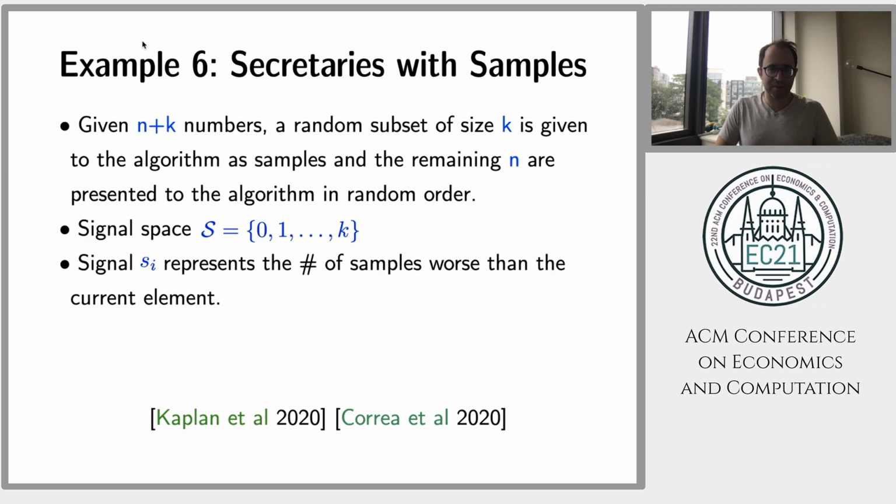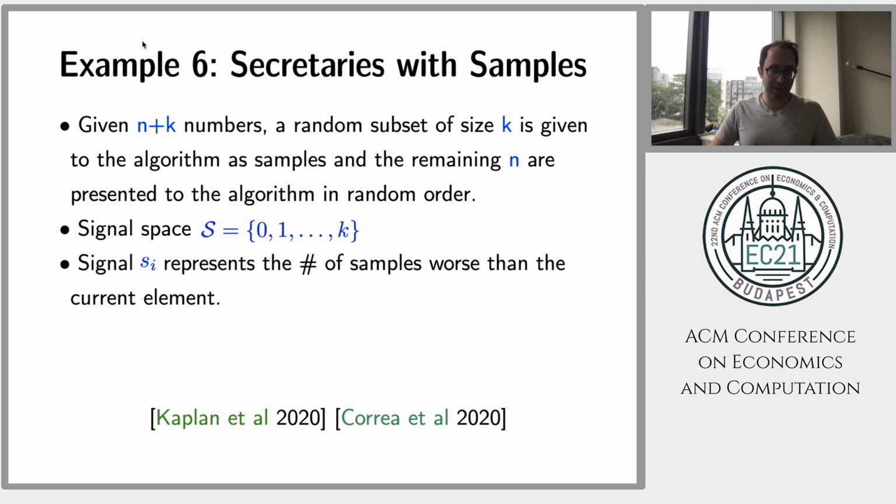And the sixth example, something that's very popular right now, is the study of online algorithms with samples. It is a model studied by Kaplan et al. and Correa et al. In this model, you get n minus k numbers. It doesn't really matter what the numbers are, just n minus k distinct numbers. A random subset of those numbers is given to the algorithm as samples. And the remaining n of them are presented to the algorithm in random order. Your goal, out of the n elements, is to pick the highest one.